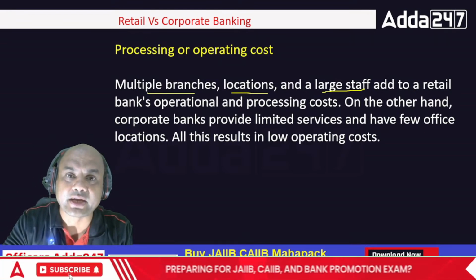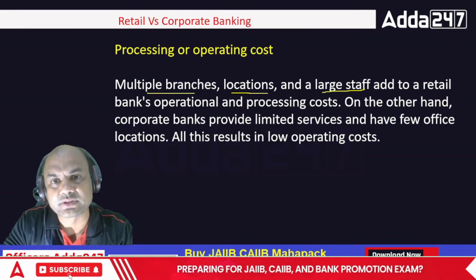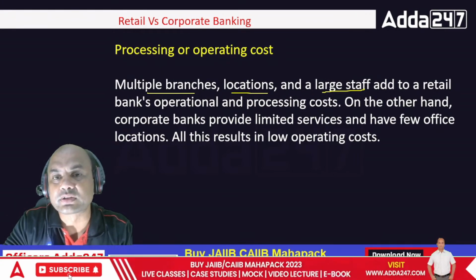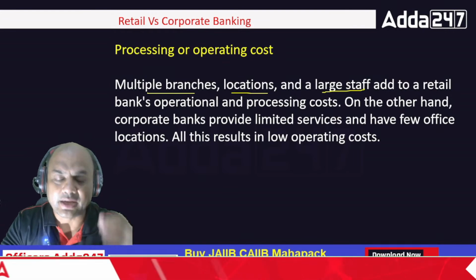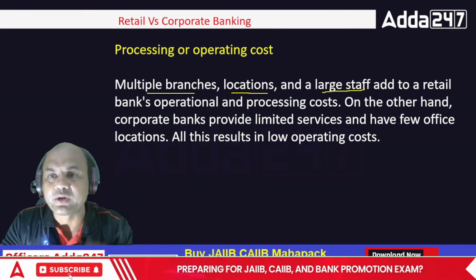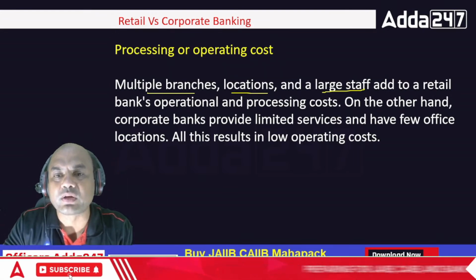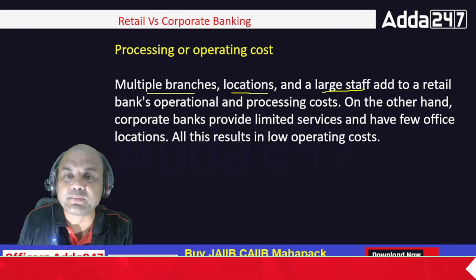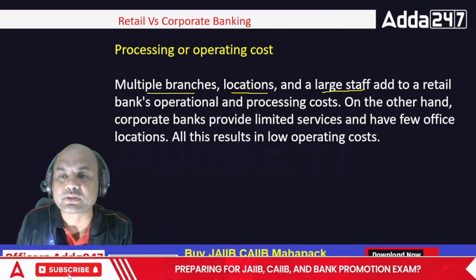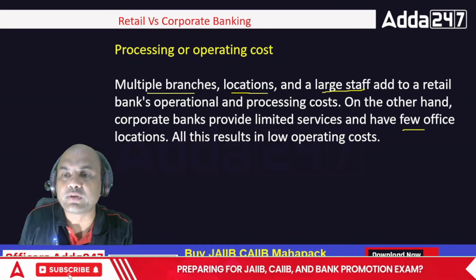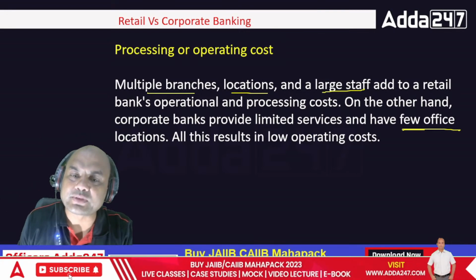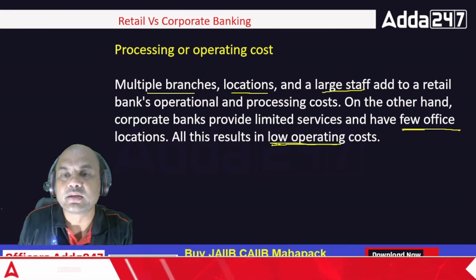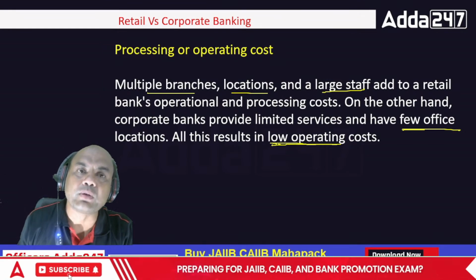So it adds to the employee cost and to the running cost like electricity and all those remaining things. So that is always a problem. In retail banking, you'll always have these high costs. On the other hand, corporate banking provides limited services and has very few office locations. Even the staff is less. As a result, it has a low operating cost. So corporate banking will always have low operating cost.